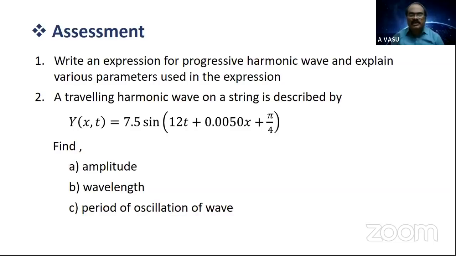As it doesn't propagate, its speed becomes 0. If they ask for a numerical value, it will be 0. So the basic idea is, sound is a form of mechanical wave which requires a medium for its propagation. If there is no medium, sound does not propagate.